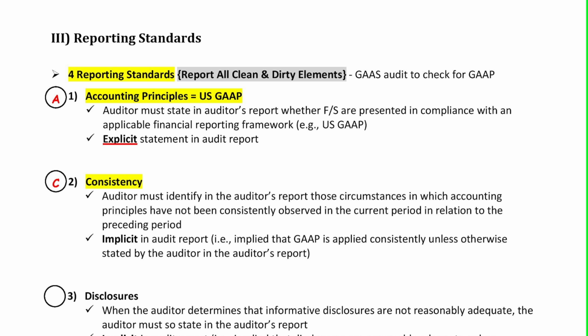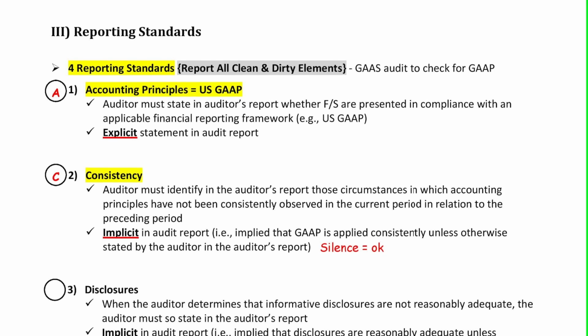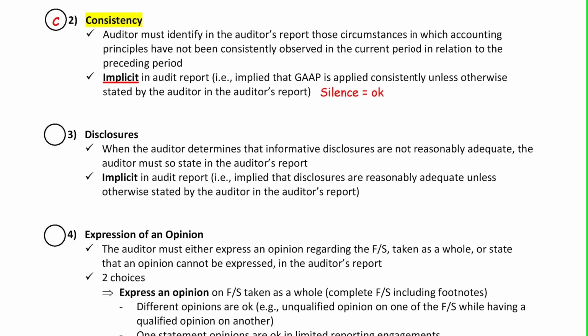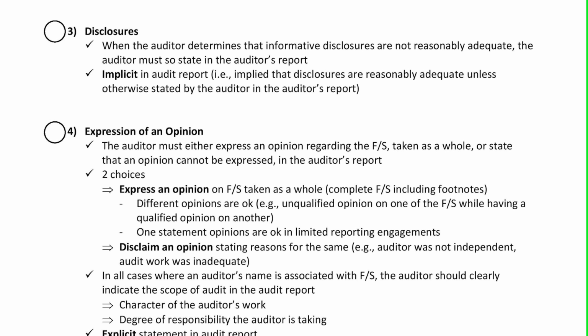Now, consistency is underlined, implicit in the audit report, which means that silence equals okay. So if the auditor does not talk about consistency, it means everything's fine. But if management is not consistent in its accounting principles from year to year, that is when the auditor is going to flag it on the audit report.